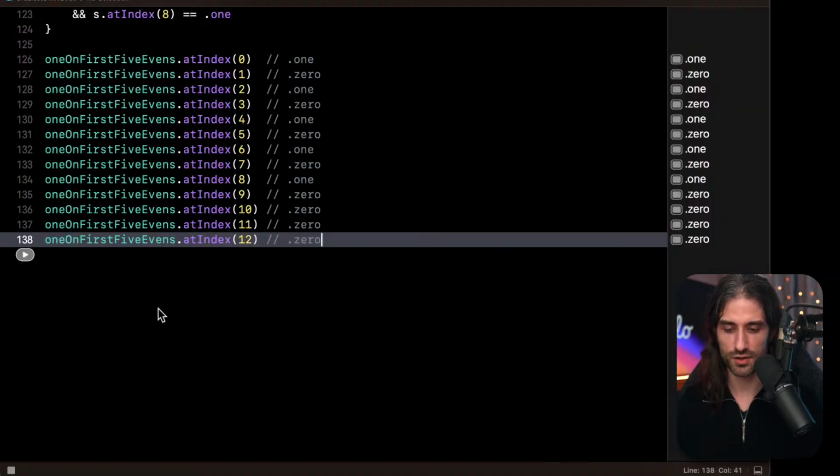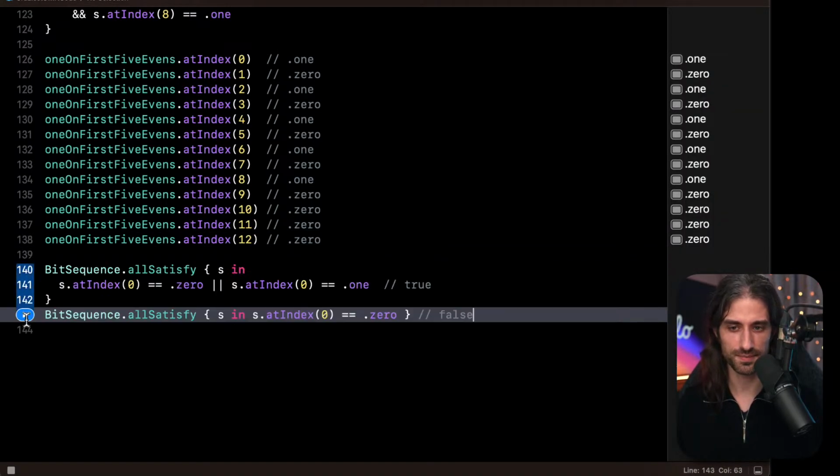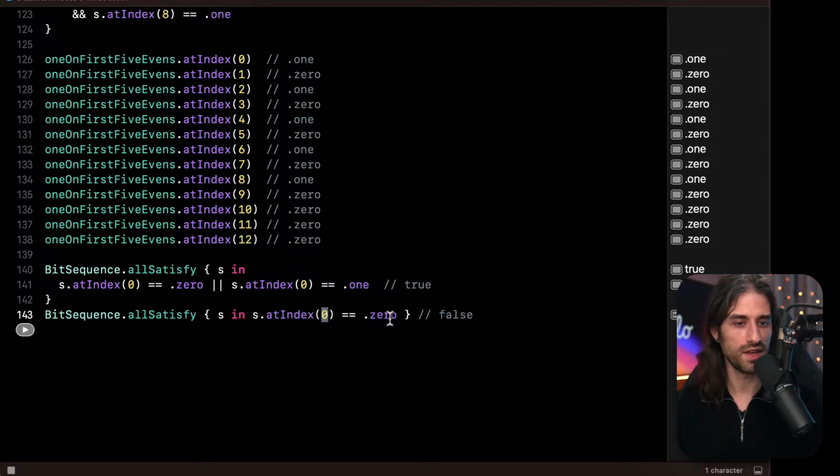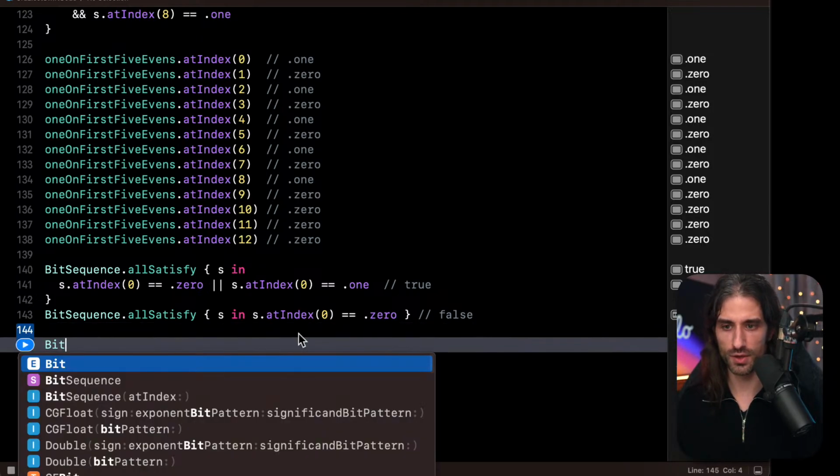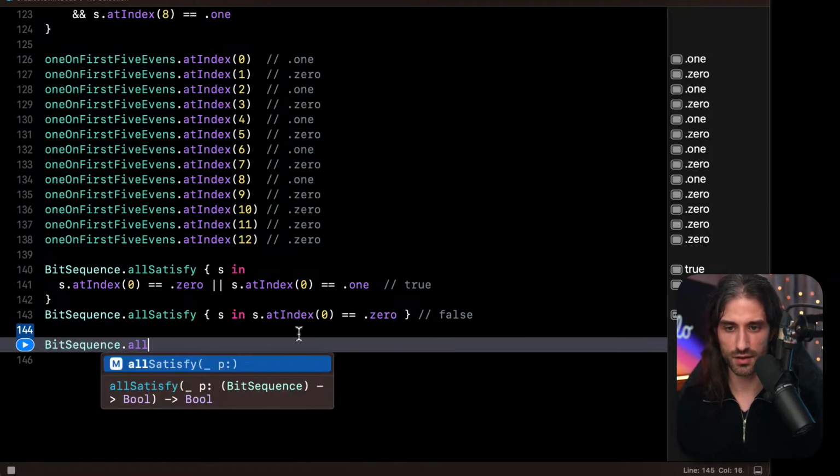So let me run this code, and I also want to experiment with a few other things. Here we say that a bit sequence is either 0 or 1 at index 0. Okay, that's true. And here we are asking whether all bit sequences return 0 for their index 0, and that's false. Okay. I'm going to try to do bit sequence dot all satisfy.